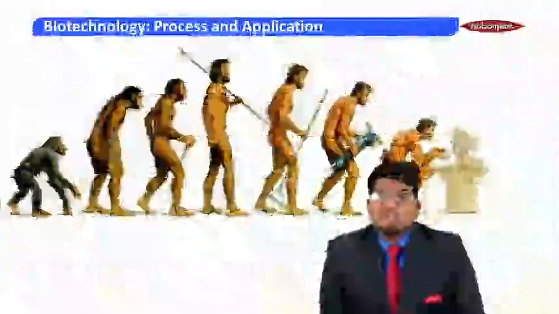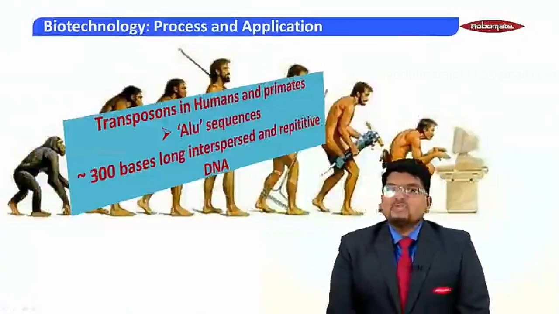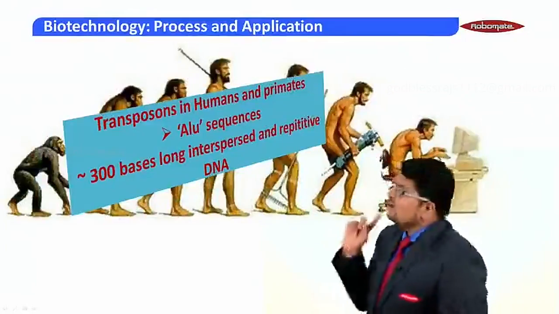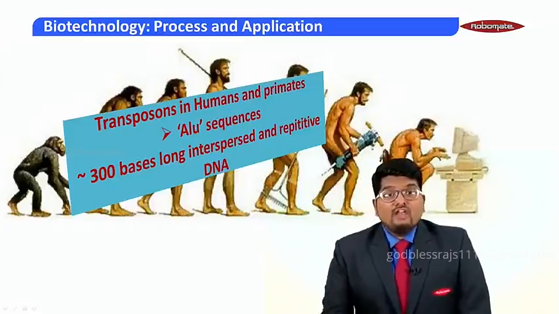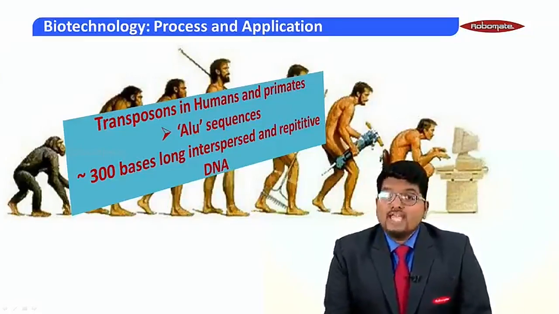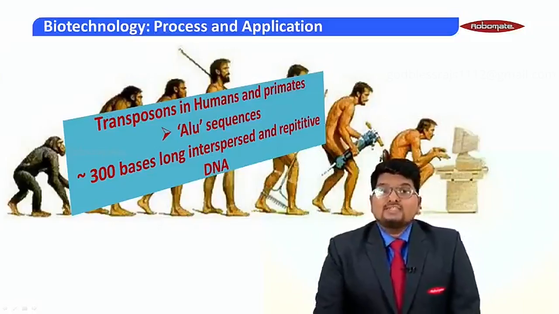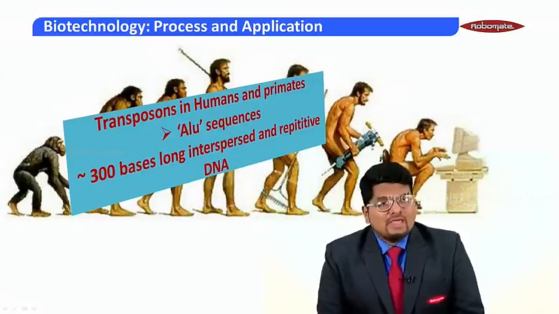Now let us have a look at the transposons that are found in humans and primates. The transposons found in humans and primates are Alu sequences, which are approximately 300 bases long, interspersed and repetitive DNA molecules. So these are the transposons that are found in humans and primates.